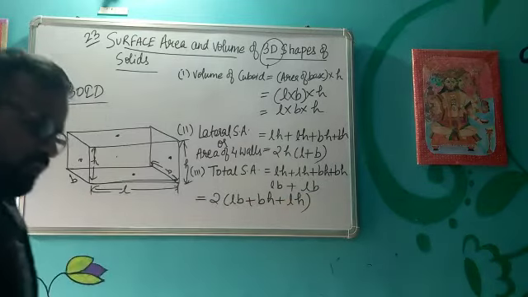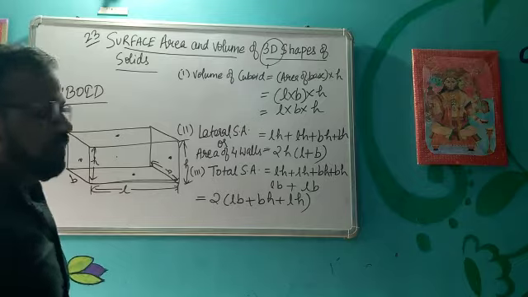So this is the total surface area of the cuboid.